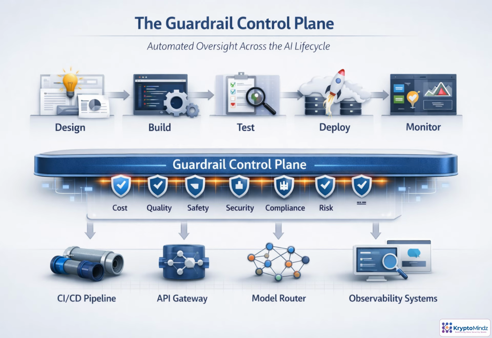Guardrails are best understood as a control plane, not a final review gate. They travel with the AI system from design through build, testing, deployment, and live monitoring. At each stage, policies can allow, warn, or block based on cost, quality, safety, security, compliance, and operational risk. Enforcement happens in the systems teams already use, such as CI/CD pipelines, API gateways, model routers, orchestration layers, and observability tools. The goal is safe, cost-aware scaling that teams can repeat.